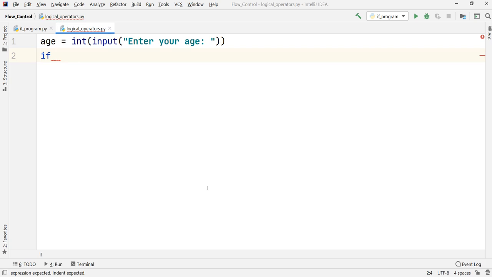As I've told you many times, Python is a very simple language to understand. The reason is that it resembles the English language. It is written as if we are writing a sentence in English. So similarly, we are going to set up the condition here as well. I'll put that condition inside parentheses. The first condition that I want is that age should be greater than 16, so that 17 will come out.